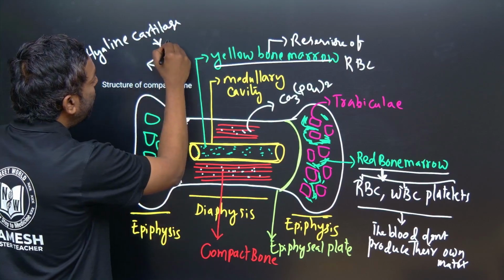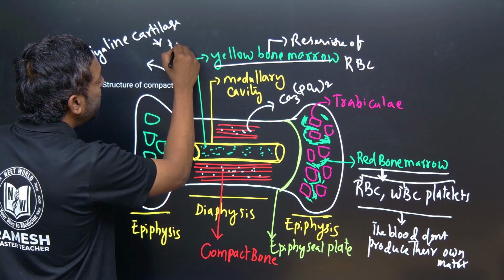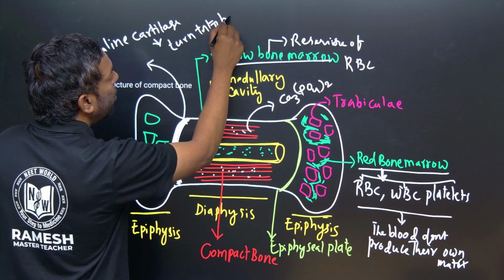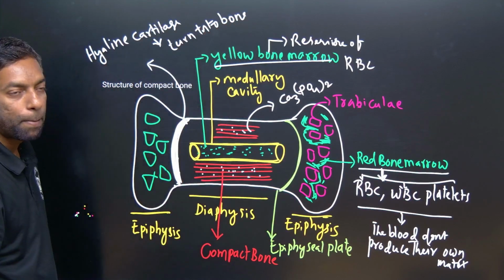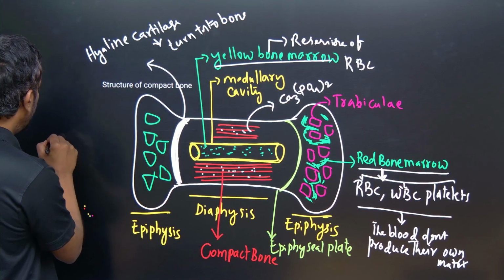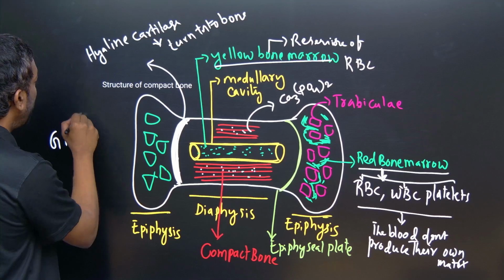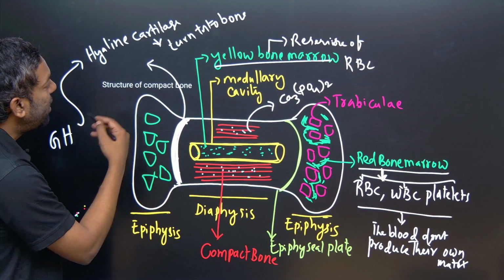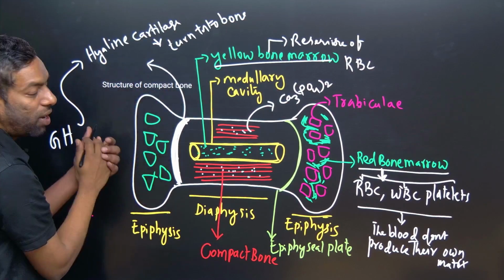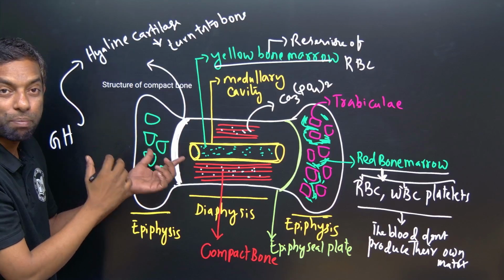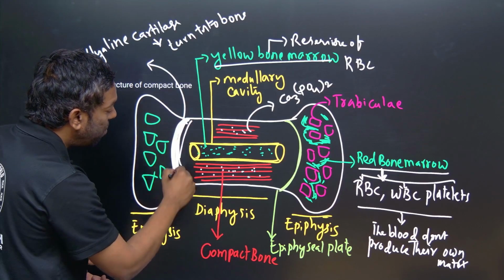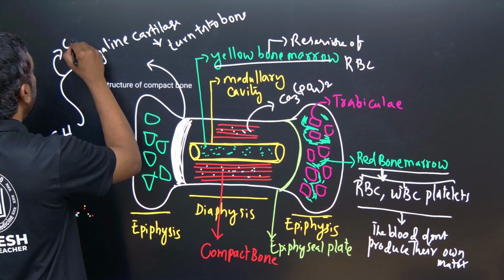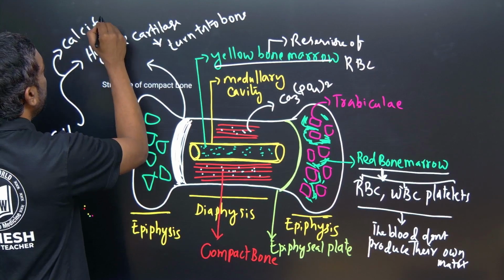Turn into the bone. Further it turns into bone when the growth hormone affects the epiphyseal plate. That leads to the bone turning cartilage, hyaline cartilage, which is the epiphyseal plate, turning into the bone. That is called calcification.